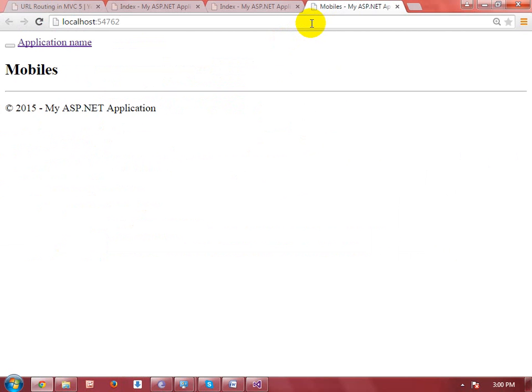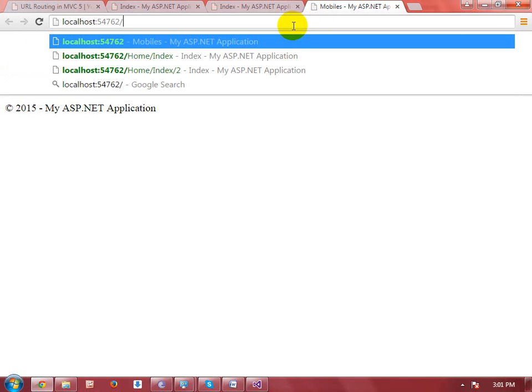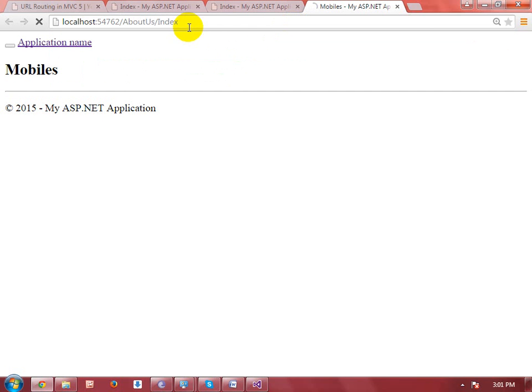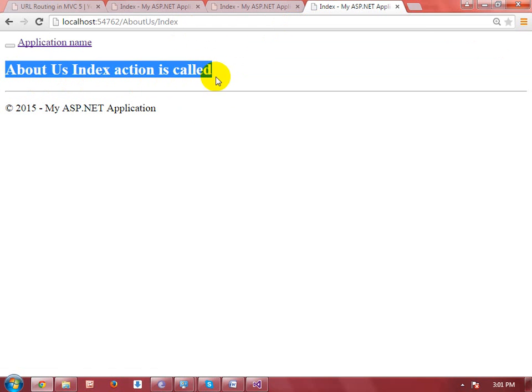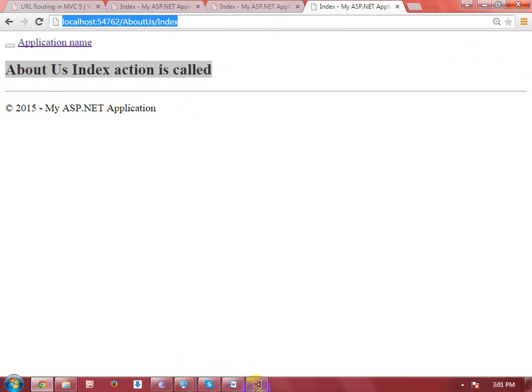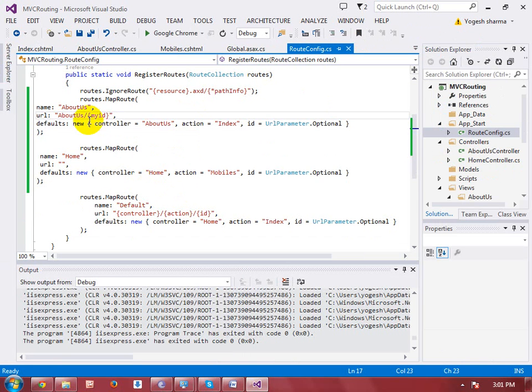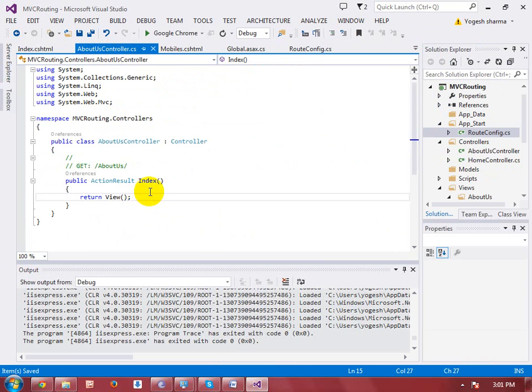Here it is calling the home controller and calling mobiles, but I want it to call about us slash index. Then you can see the about us index action is called. Okay, so this is the way to create a custom URL pattern like this. If I want to get the my ID value, I can do it also over there. It's a very simple way.